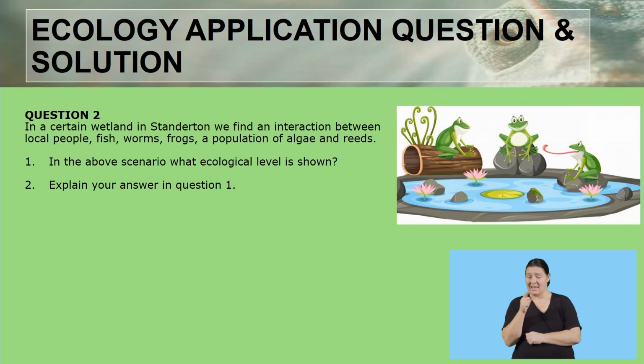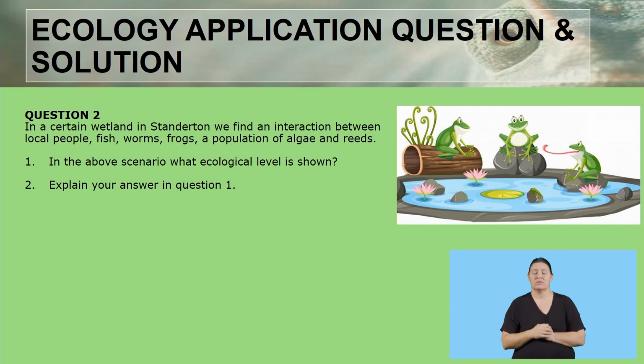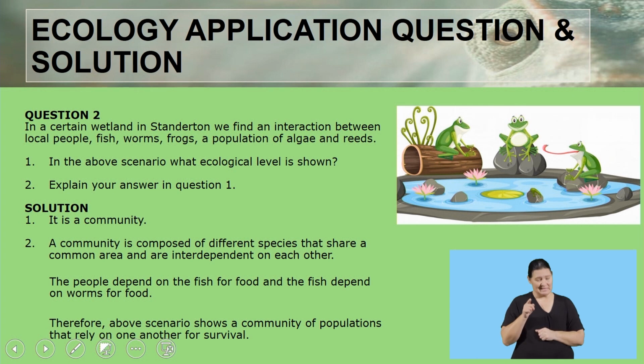So we said that here, there's an interaction between people, between fish, between worms, between frogs, a population of algae and reeds. What ecological level is shown here? Then the second one, you have to explain your chosen ecological level. Now let us move on to our solution. Well, our ecological level that is shown in the scenario is a community. Why is it a community? Let us look at the answer to number 2.